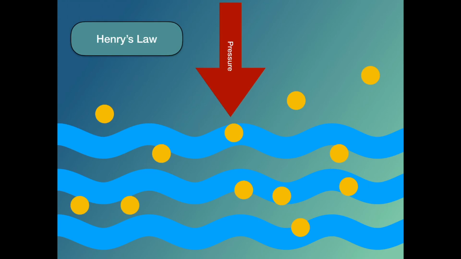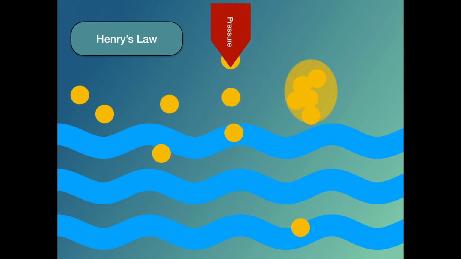Now, the reverse of this is true, and perhaps more important to us. If a person were to come up too quickly, there would be less pressure on them and less pressure on their blood, and the oxygen would begin to come out of it. And this happens with nitrogen too. In fact, it can form a large bubble, which then can cause the bends, usually in the joints, could also cause something in the brain similar to a stroke.